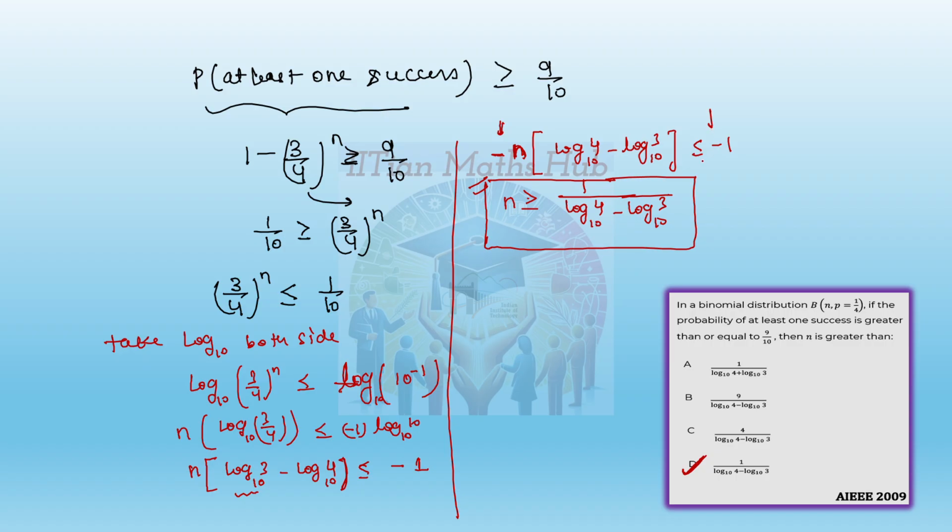Of course, we can also take it from the denominator, but then you have to remember that if you take the negative sign common from the numerator as well as the denominator, the inequality will get reversed like this. But in order to help you understand that, I did it on the left side.